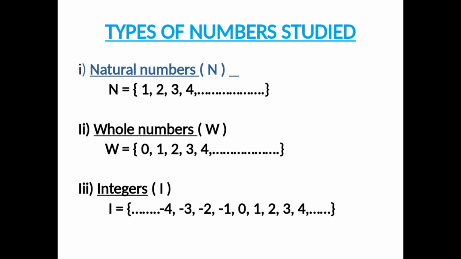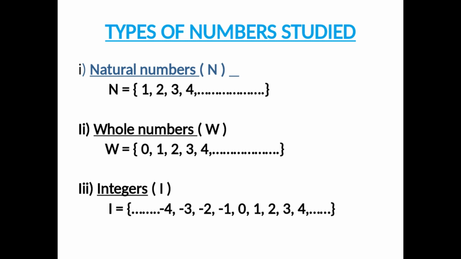Now, first of all, here we will see introduction and recall. Let us see what type of numbers we have studied last year. Last year, first of all, we studied natural numbers, which are denoted by capital N. Capital N is equal to {1, 2, 3, 4, and so on}.